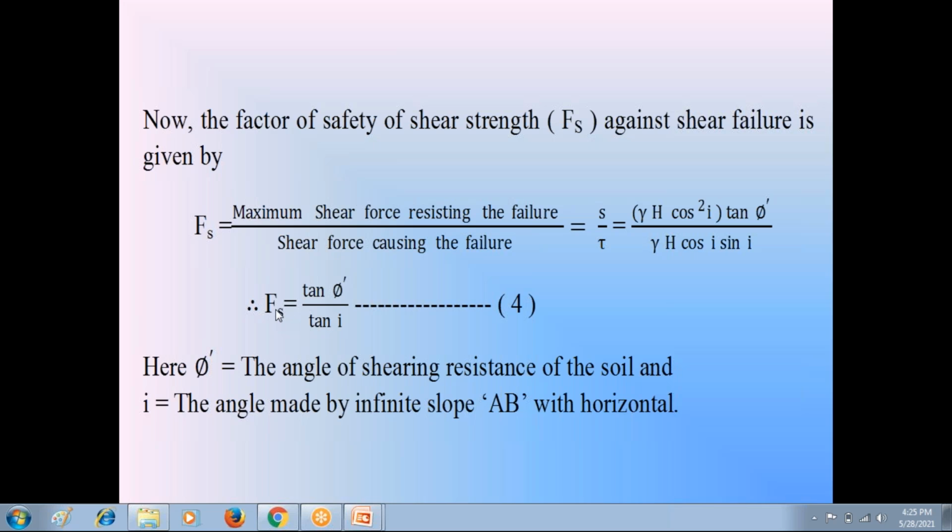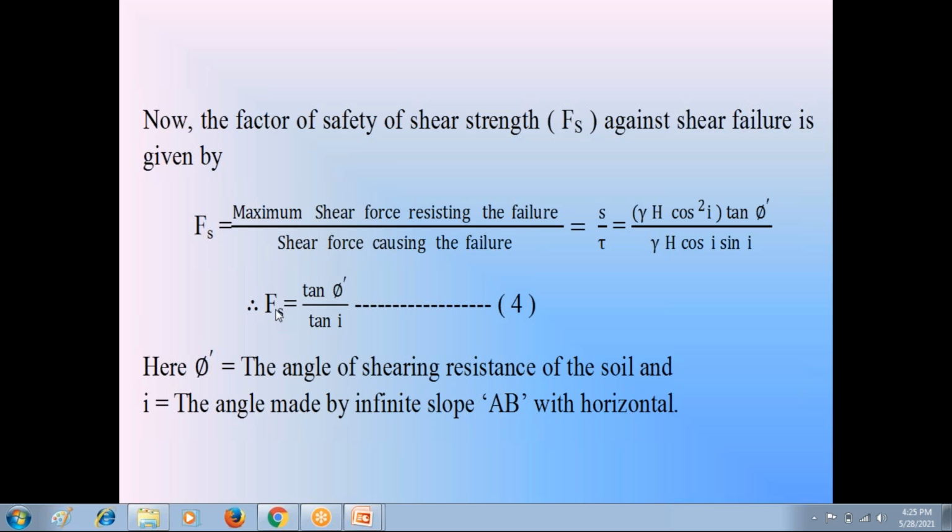It is also there in Google. You can search that. That instrument is called clinometer. By using that clinometer, you can find out the angle I. Once you know that phi dash value and angle I, by using the equation 4, you can calculate the factor of safety of the soil slope.